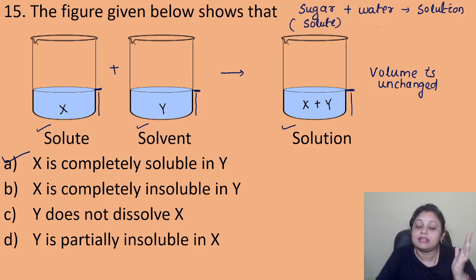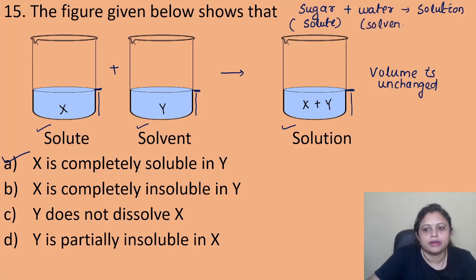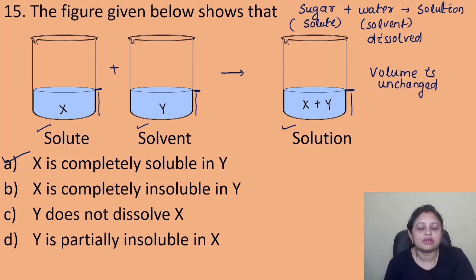And the water is present in a large amount, and it is known as the solvent, and the solute should dissolve in the solvent. We know sugar is dissolved in water, salt is dissolved in water. So sugar and salt are the solutes, and water is the solvent, right? If it is completely soluble, then the volume will remain unchanged. That's why the correct answer is option A. X is completely soluble in water.